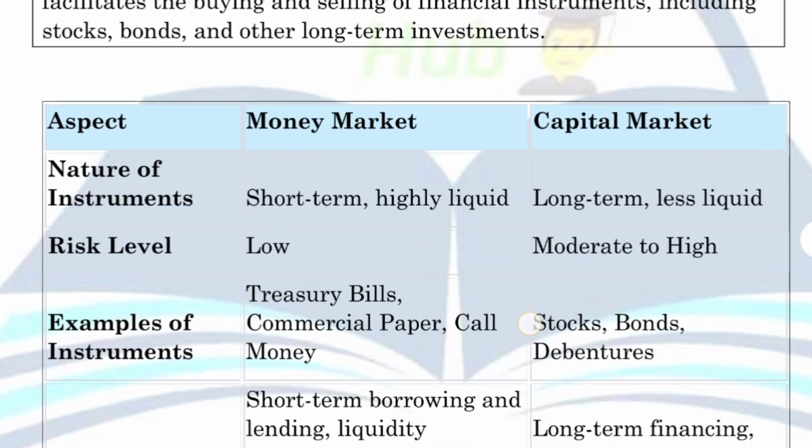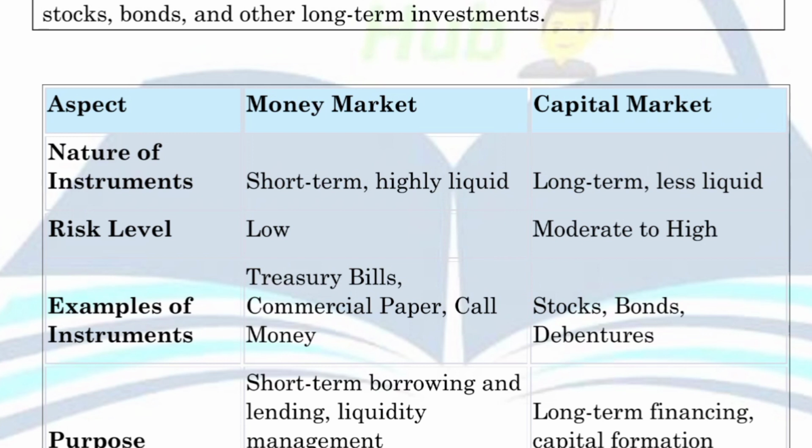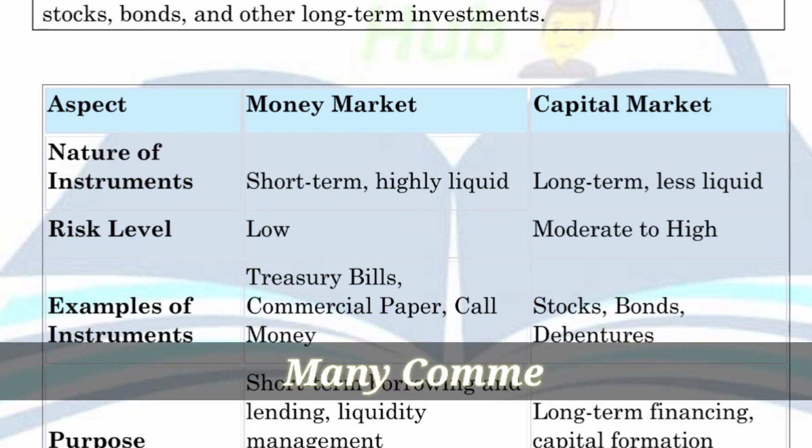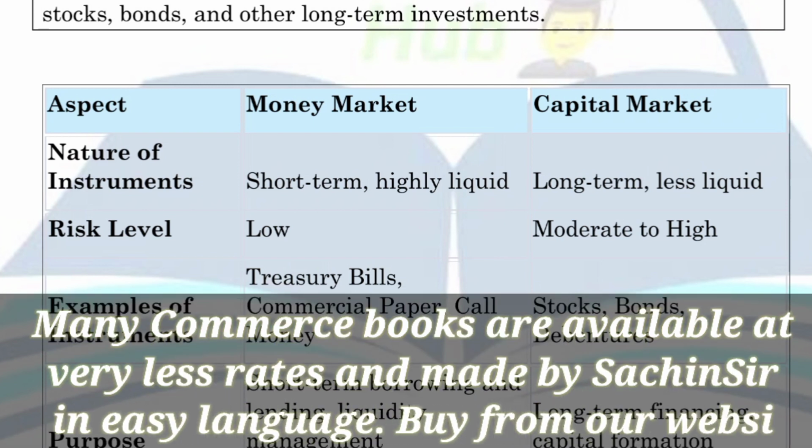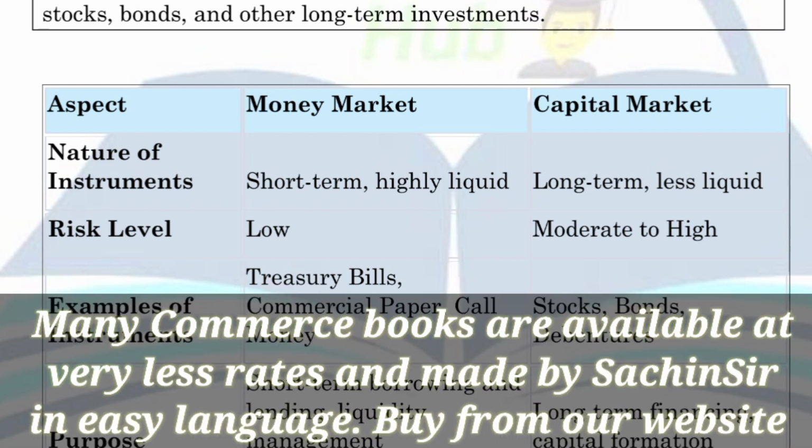Okay. Now coming to the third point, that is examples of instruments. I already covered this in the first point. Money market instruments are treasury bills, commercial papers, and call money, right? These are some examples of instruments used in the money market for a period of 1 year or less, because these are highly liquid instruments that are convertible into cash very easily.